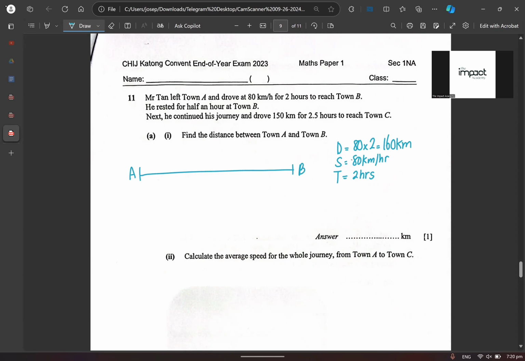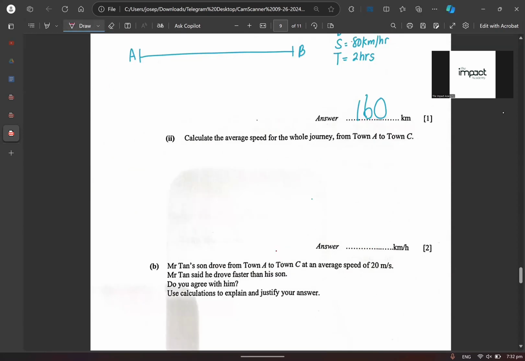Well, what did he do? Next, he continued his journey and drove how much to reach town C? You can see here. What did he do? The first one, in fact, we already found out to be 160 kilometers, right? Okay, so that's the next thing that you want to do. So over here, we want to find the average speed for the whole journey, correct or not? All right, so let's say A to B first and then to C, correct or not?